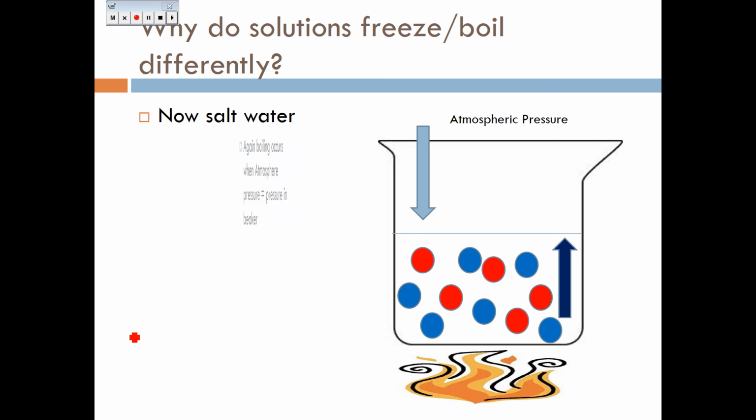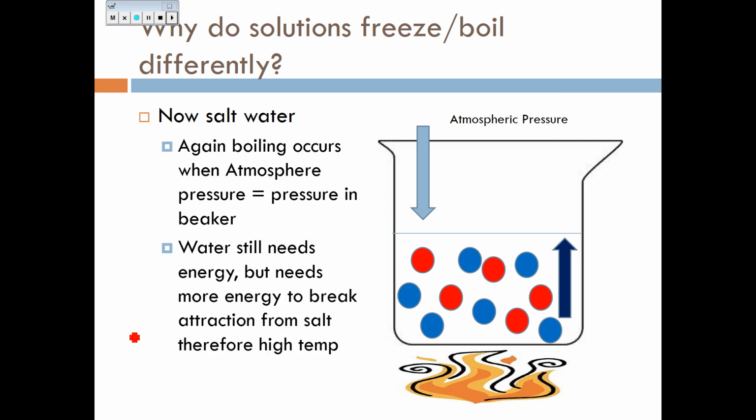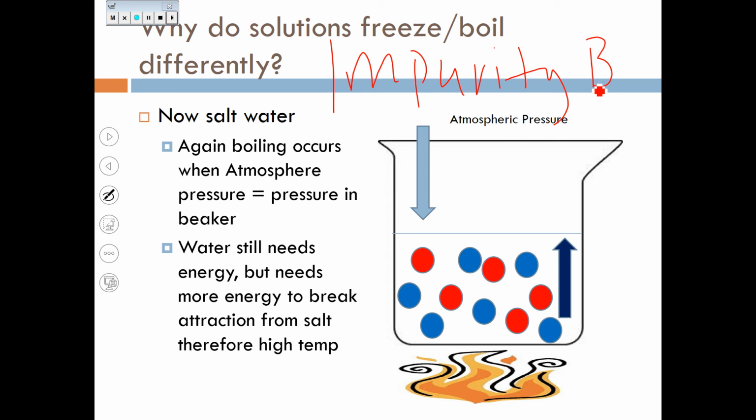Okay, so water still needs energy, but it needs more energy to break attraction from the salt. Therefore, it occurs at a higher temperature. So this question may appear on your test. What does an impurity do to the boiling point? If you have an impurity, such as salt, it is going to increase the boiling point of the solution. In a similar fashion, an impurity will lower the freezing point, like we saw in the previous slide, of a pure solution.